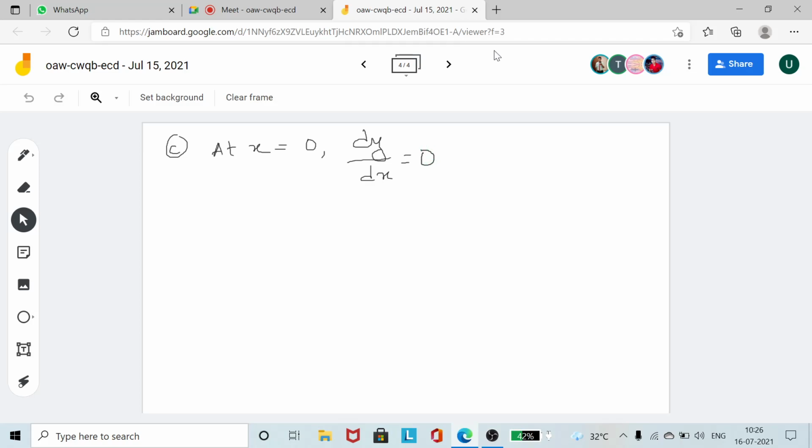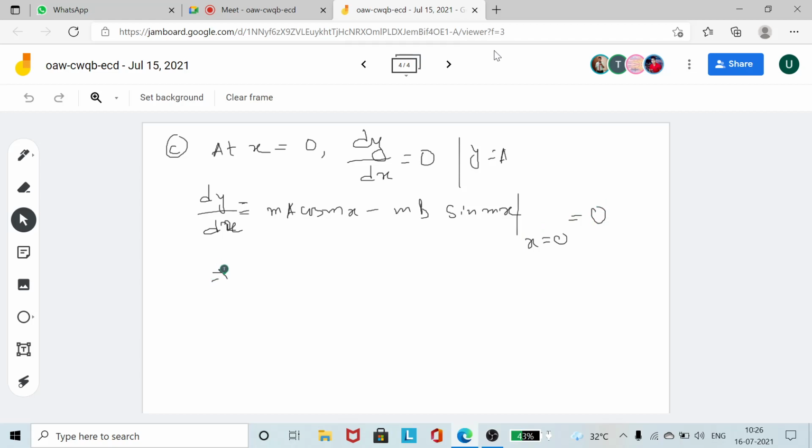If I find dy/dx, y was a sin mx plus b cos mx plus m0 by P. So dy/dx is ma cos mx minus mb sin mx, and the third term, since m0 and P are constants with no relation to x, will come out to be 0. So at x equal to 0, the sin term is 0.